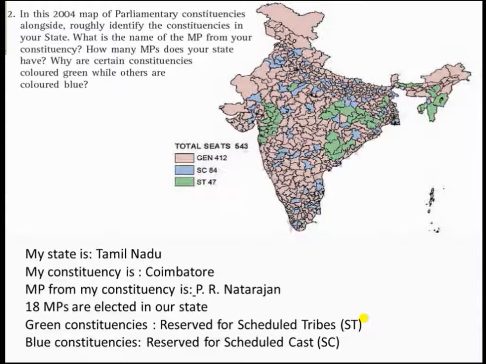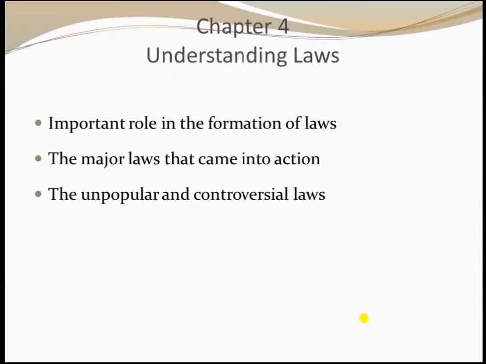Green constituencies refer to the ST, that is scheduled tribes, and blue constituencies refer to the SC, scheduled caste. Is it clear? Yes.